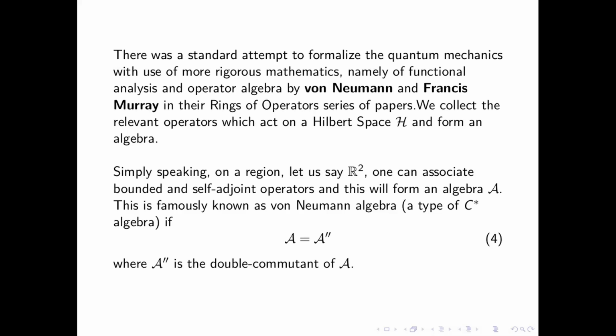In the von Neumann algebra, you have the self-adjoint operators and the bounded ones. So basically, when you have operators, you must smear them, because if you do not smear them, it's not relevant to you. So you have to smear the functions. And the reason why it is bounded is very important as well. So I'm not just calling every algebra a von Neumann algebra. They must be bounded and self-adjoint.